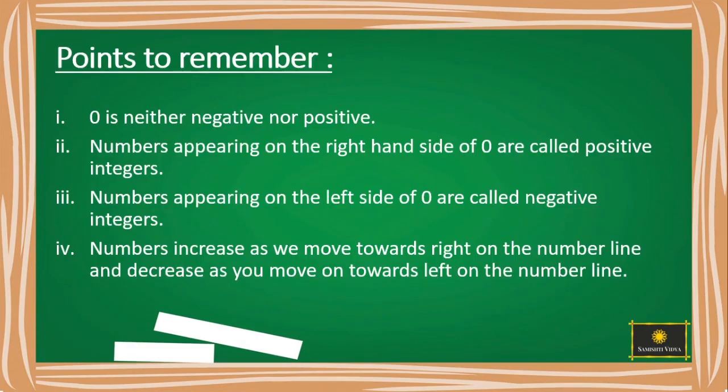Now let us learn few important points to remember. 0 is neither negative nor positive. Numbers appearing on the right hand side of 0 are called positive integers. Numbers appearing on the left hand side of 0 are called negative integers. Numbers increase as we move towards right on the number line and decrease as you move on towards left on the number line.